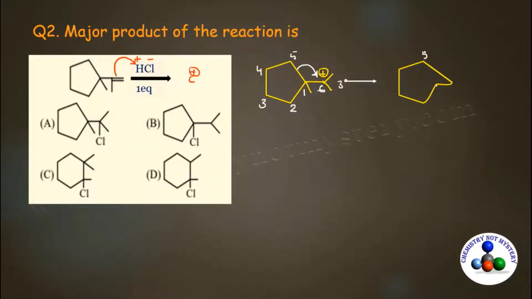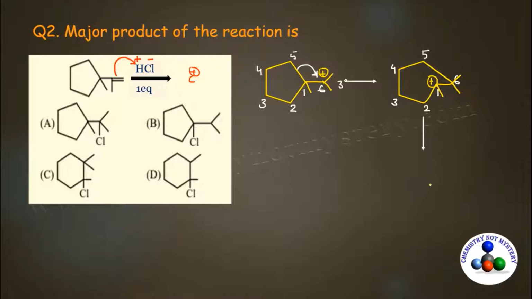Here, this is the carbon 5. It is formed bond with carbon 6. This is the carbon 1, 2, 3 and this carbon 6 is already bonded with two methyl groups. Carbon 1 is also bonded with methyl group, and because the bond between carbon 5 and 1 has been broken, carbon 1 will develop positive charge. Now you will get 6-membered ring.